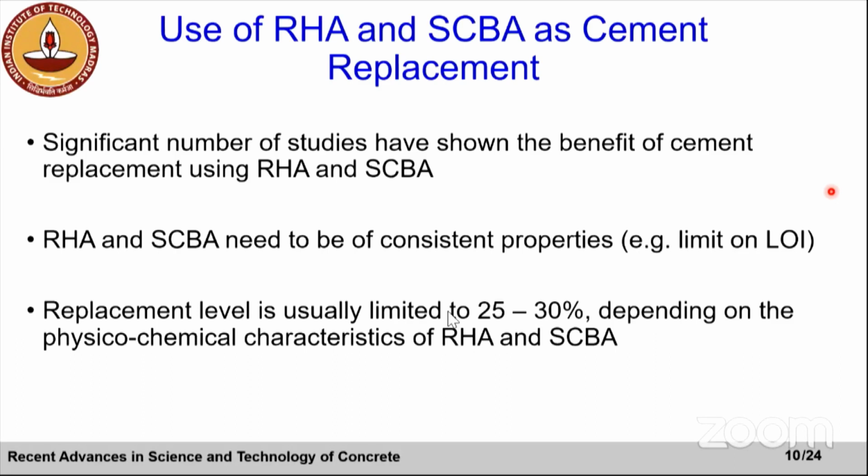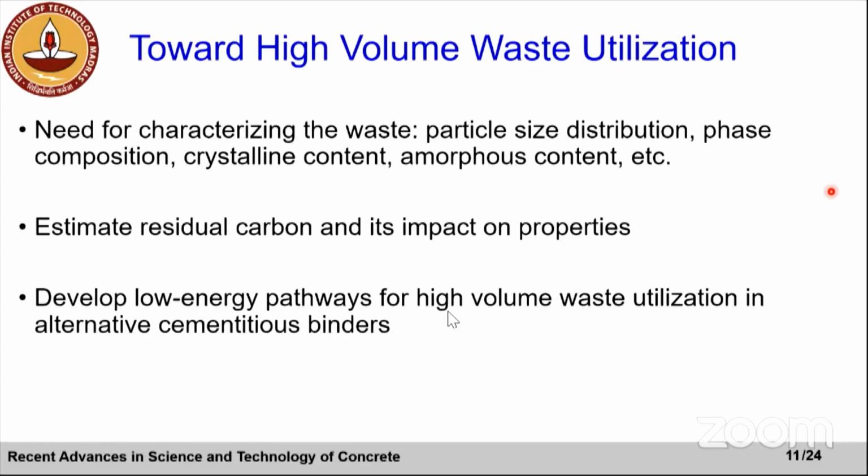Now we are talking about these wastes and we want to utilize them. So definitely we have to talk about high volume utilization. So we are now switching gears towards high volume waste utilization. How can we do that? For that, we need to characterize these wastes properly.